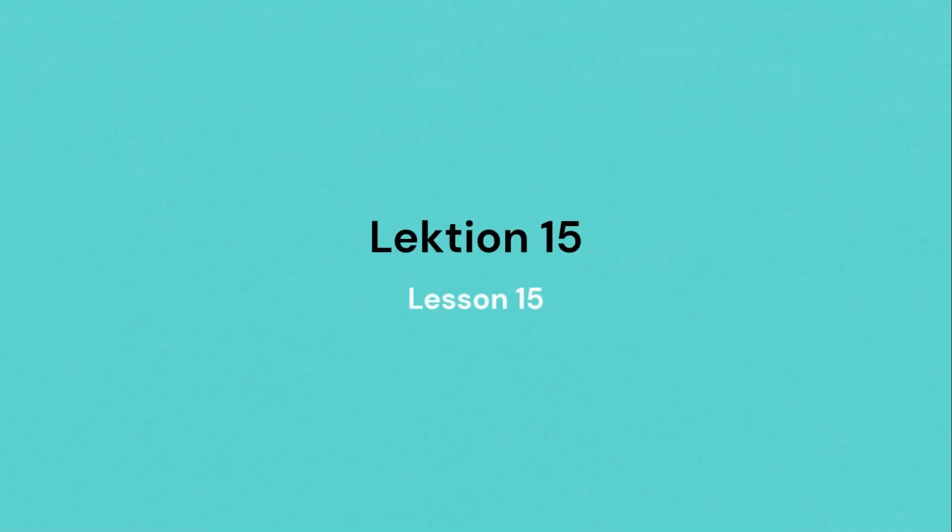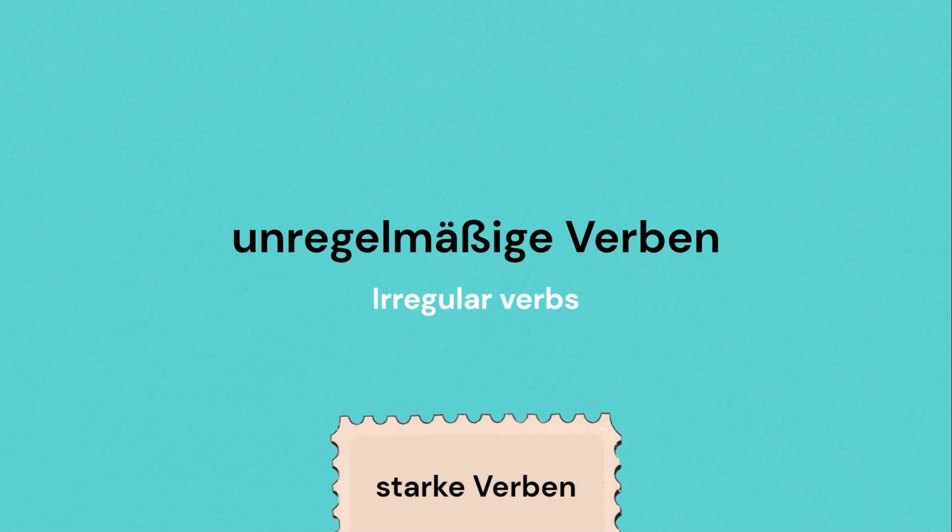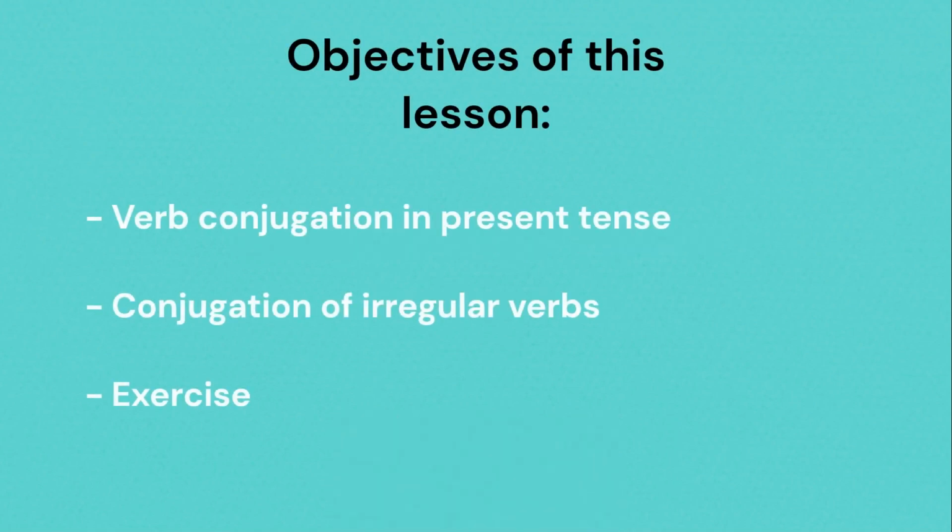Lektion 15. Unregelmäßige Verben. Irregular verbs. Unregelmäßige Verben are also known as starke Verben. Let's first look at the learning objectives. We will first learn the basic conjugation rules for an irregular verb in present tense. After that, we will conjugate a few irregular verbs and in the end do a small exercise.